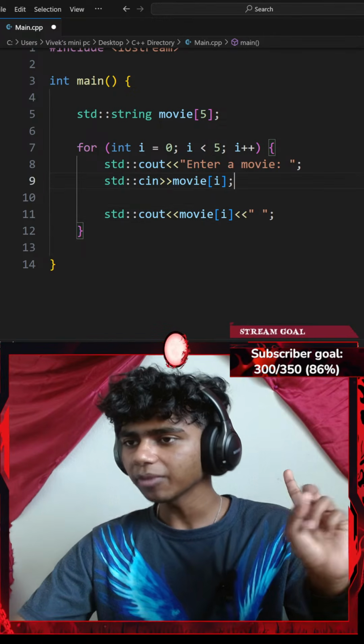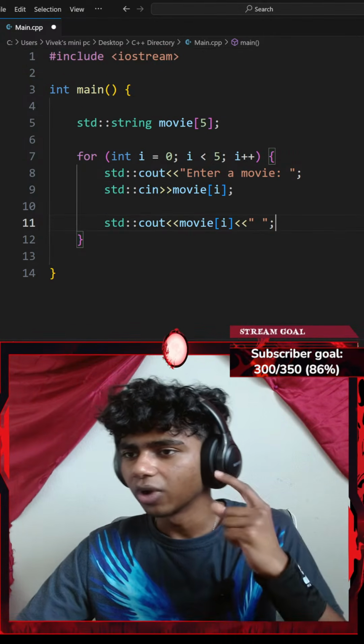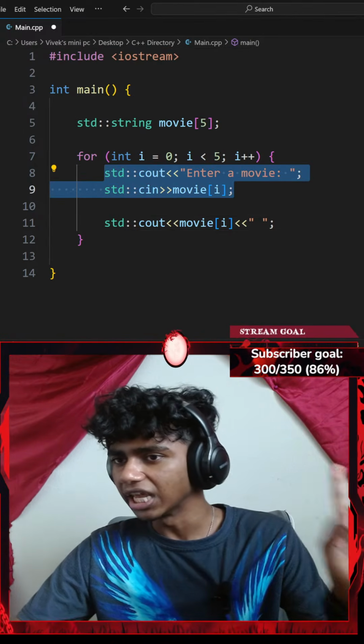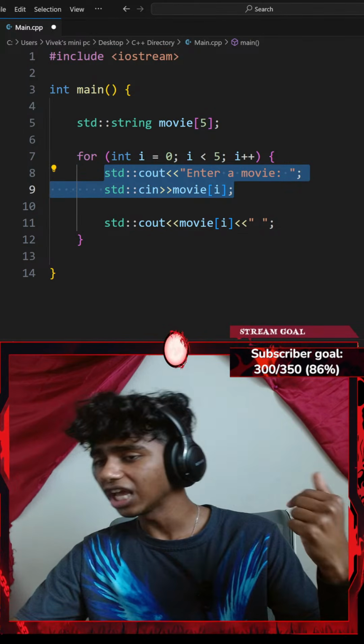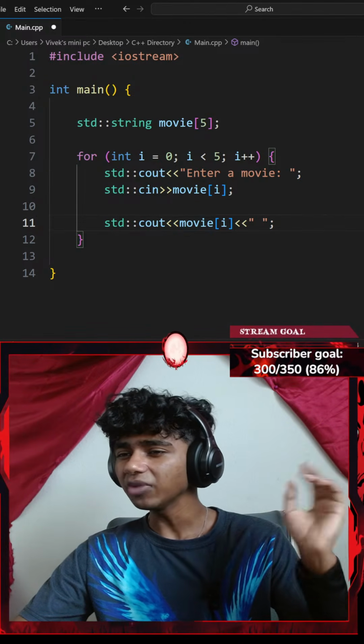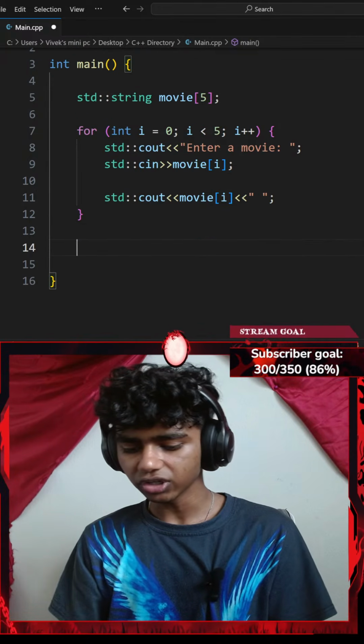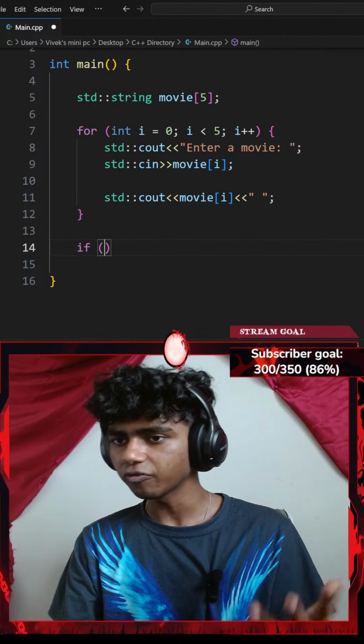Okay, guys, I feel like I'm getting way too distracted reading the chats. Let me try not reading the chats real quick. Okay, so what I had to do first, I asked the user for 5 movie names. Once I get those 5 movie names, I want to print them. So this displays the 5 movie names, and then let me go ahead and ask the user to remove a movie name. Okay, so I could go with an if statement, if a pair of parentheses.